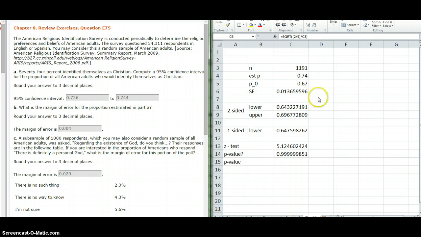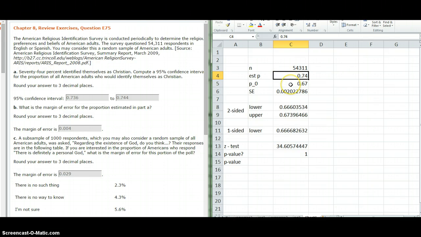I'm going to use this same little thing I set up in Excel for doing an actual inference test, but most of it can be used with just some slight adjustments. So we have now a sample of 54,000 people. Our estimated p just happens to be the same amount that it was in the previous problem.